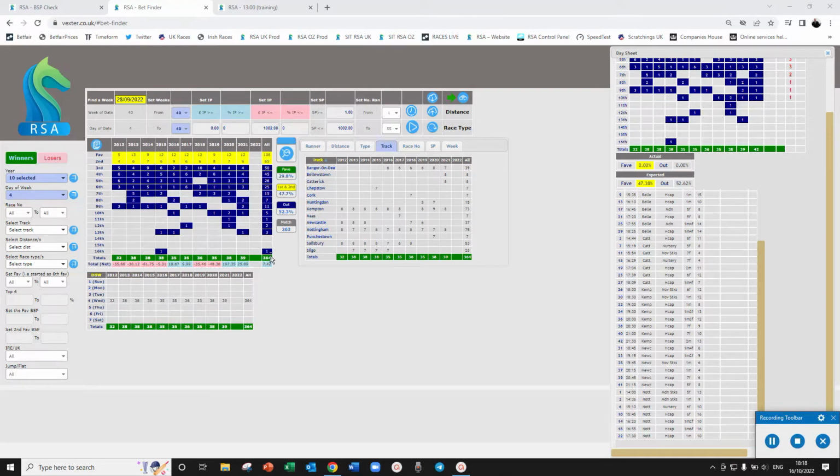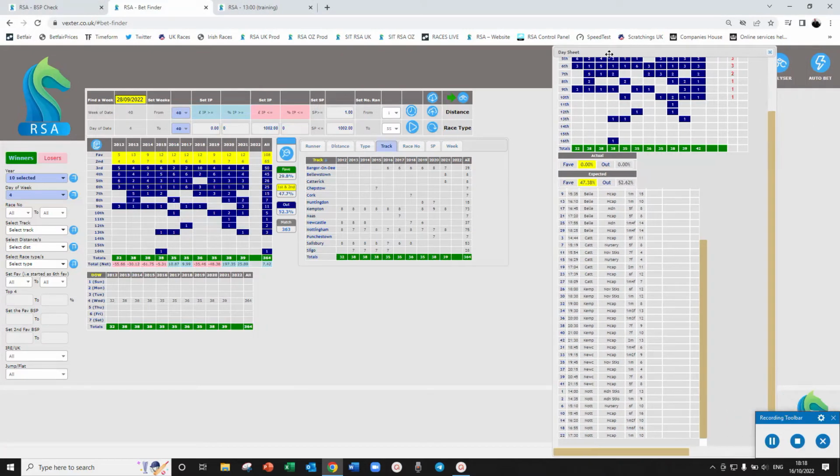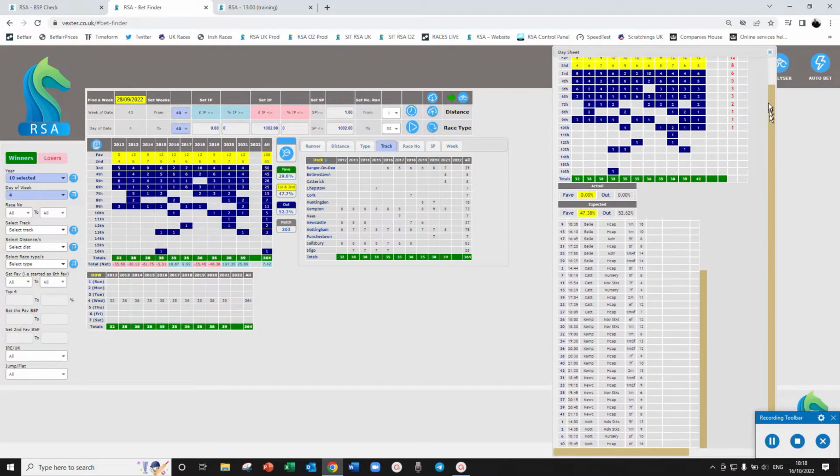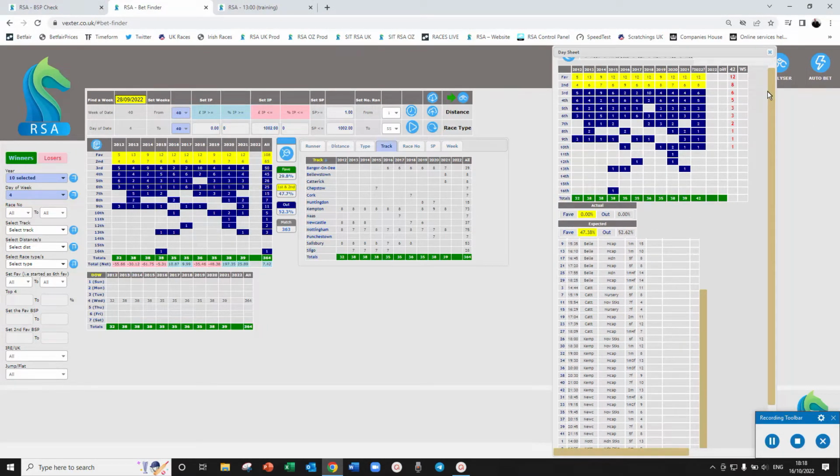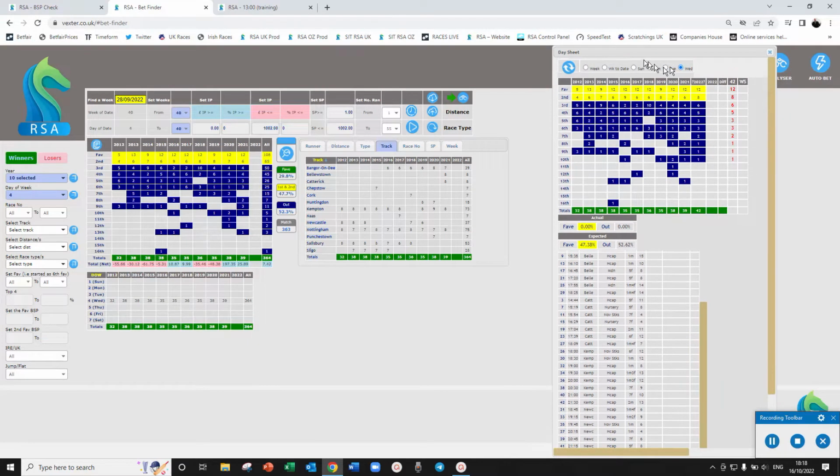I'm only going to do the one meeting to show you how it works, just so you can get an understanding of the incredible power that you've got at your fingertips. So on this day, we have a look at the day sheet, and we can see, so we're starting our day and we're looking at what we should be doing, right? So we go into the day sheet, and the day sheet will tell us where we are for the week.